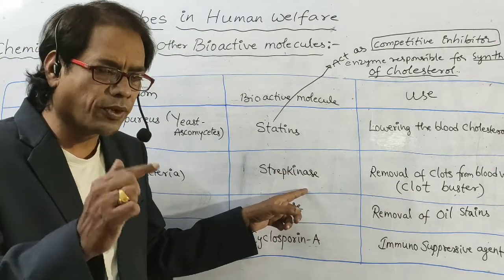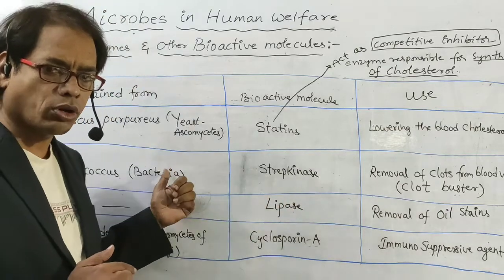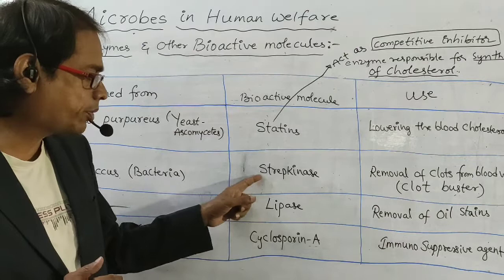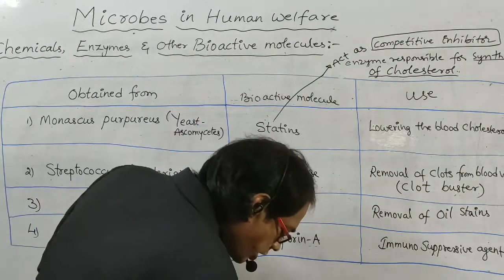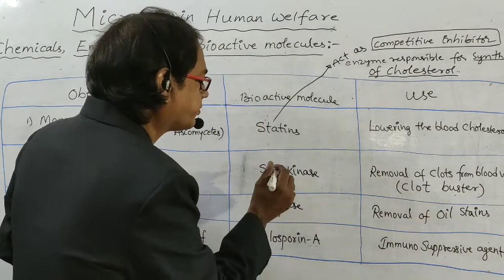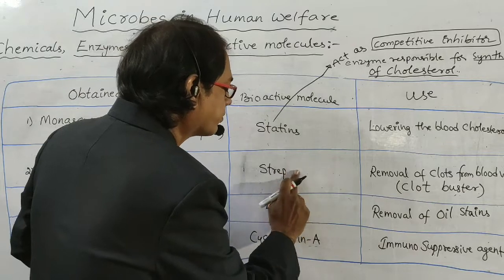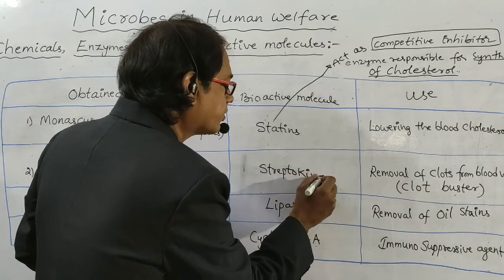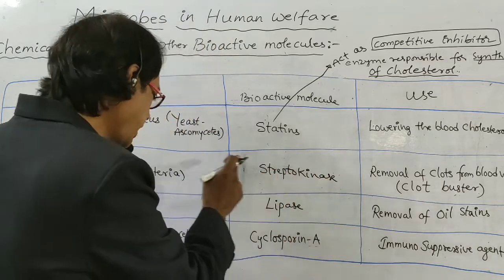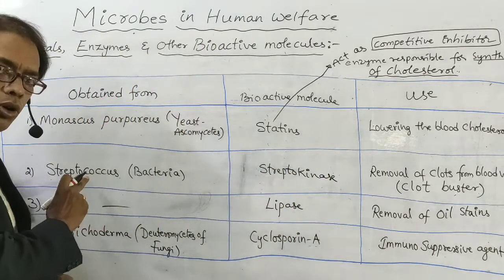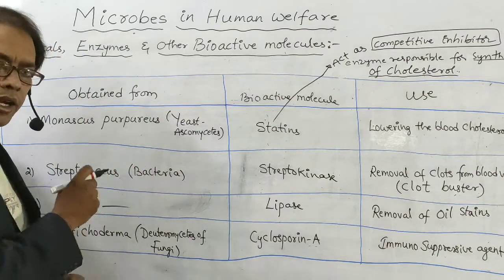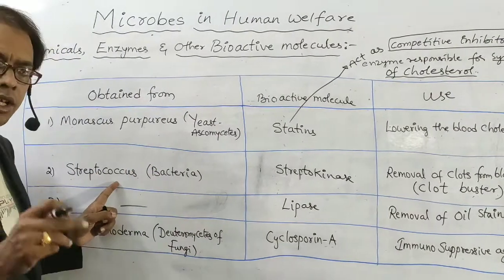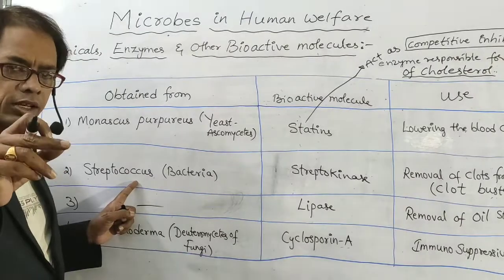Next one, streptokinase. Streptokinase is obtained from Streptococcus, which is a bacterium. What is Streptococcus? Coccus means spherical shaped bacteria.